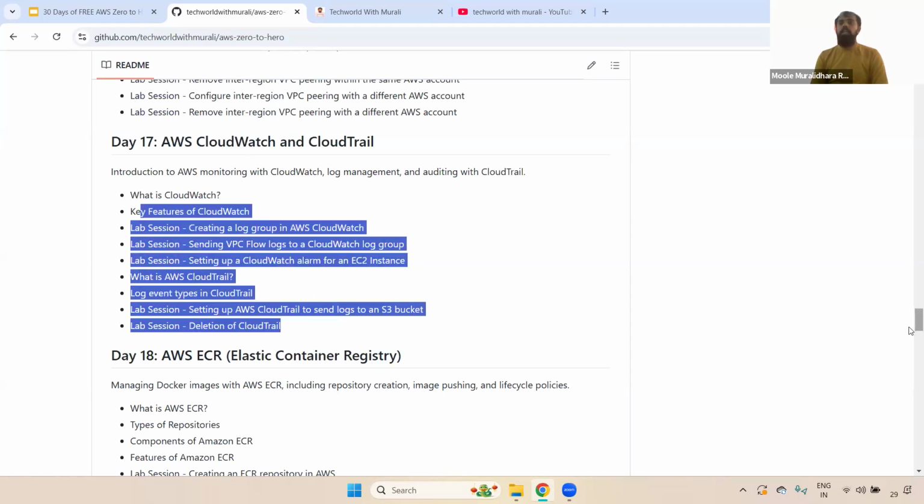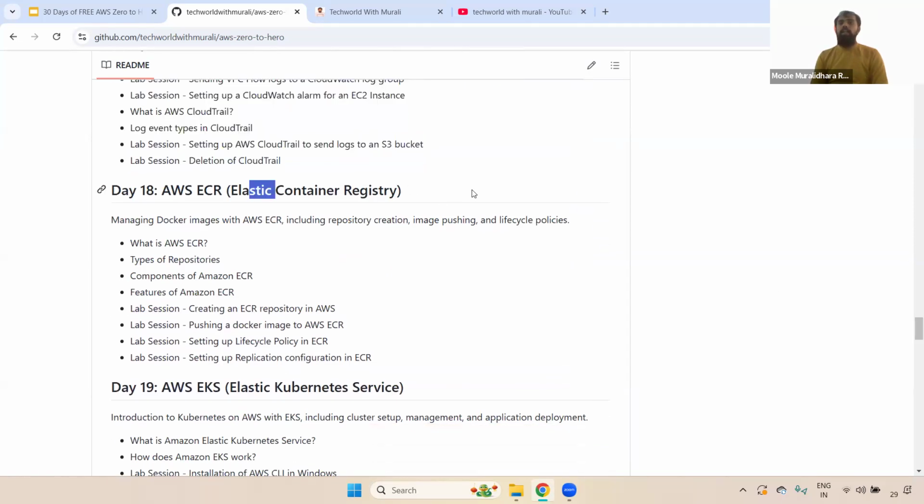Fine. And coming to ECR, Elastic Container Registry, this is also one of the most important. The reason is that the majority of applications, for example, if you are working in an organization that has microservices, they will read the Dockerfile and generate the Docker images. Those Docker images will be stored in either Docker Hub or AWS ECR.